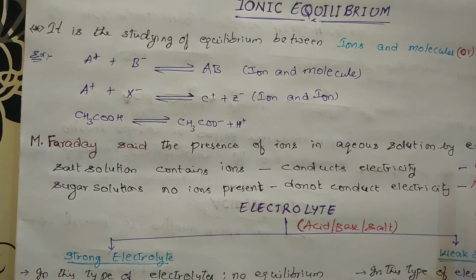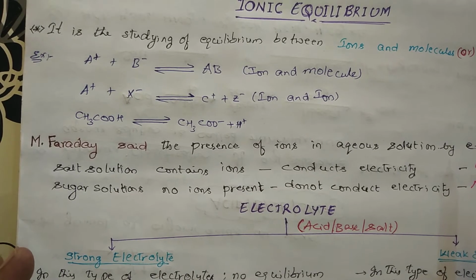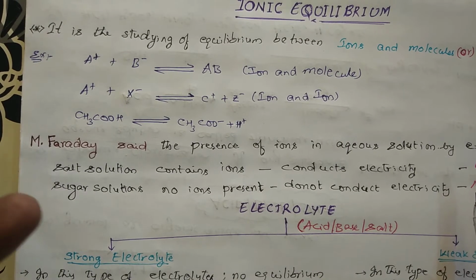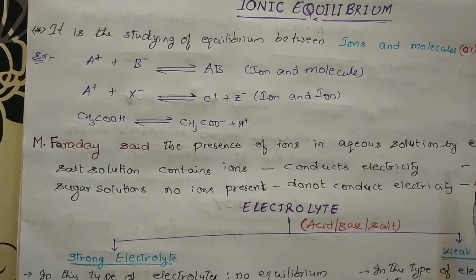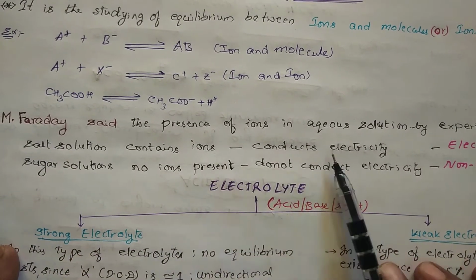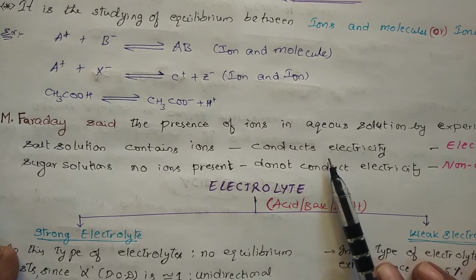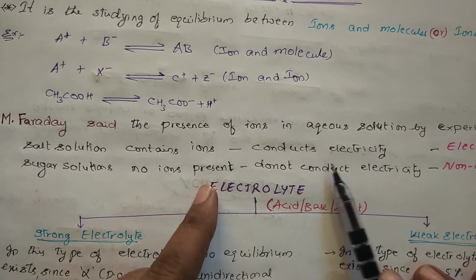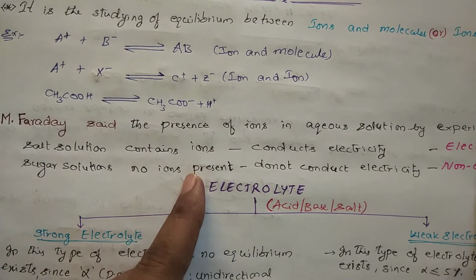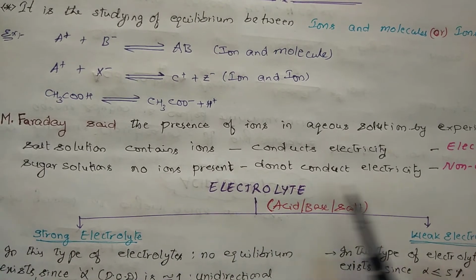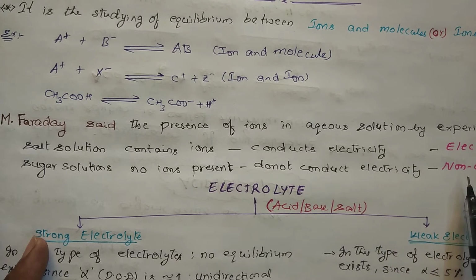What experiments has he done? By conducting electricity. If the solution conducts electricity, then that is called an ion conducting solution. If there are no ions, there will be no conductivity in that solution. Suppose I take a salt solution, if I add salt to the water, and take two electrodes and connect them, electricity will pass. That is called an electrolyte. If you add sugar to the water, no ions will be produced and there will be no conduction of electricity. That is called a non-electrolyte.